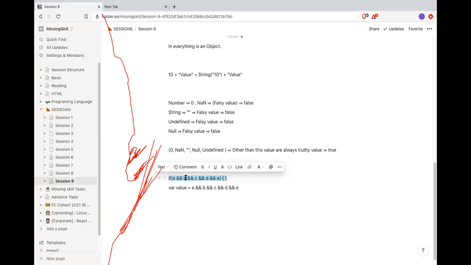ठीक है। So in an if check, JavaScript converts all the values into a boolean value. So इसका final output जो होगा, JavaScript will convert this into a boolean. Internally it uses a wrap around a boolean function. And if, for example, the last value is 0, it will basically evaluate to false. Then if condition exit हो जाएगा. If the last value is something other than 0, or some non-empty value, then the if condition will be true. Okay? We will practice this.